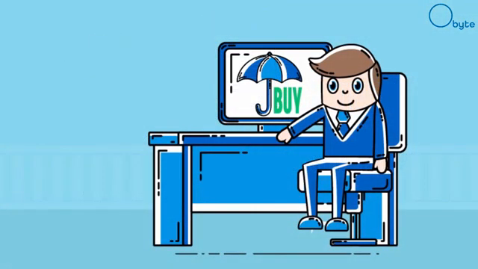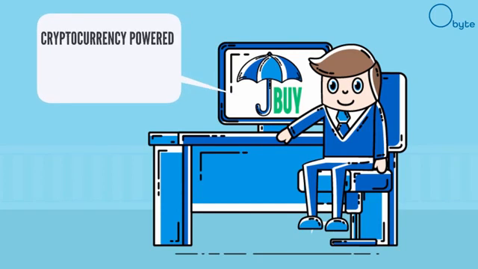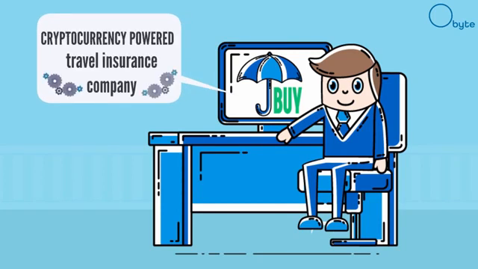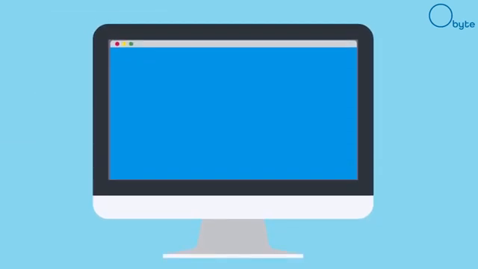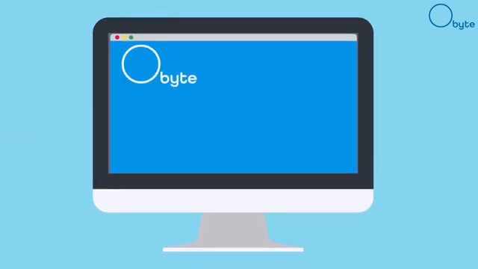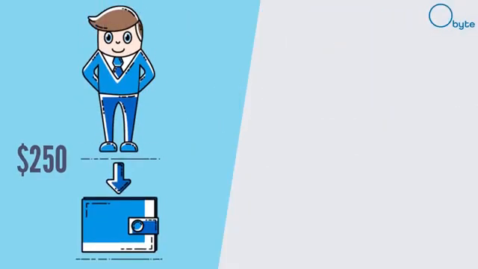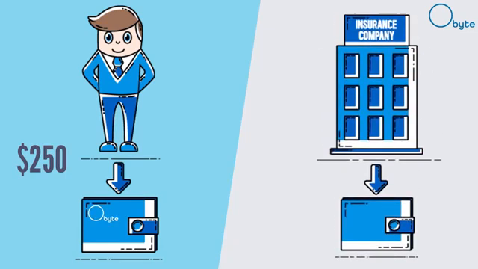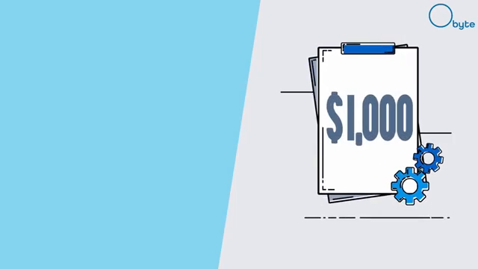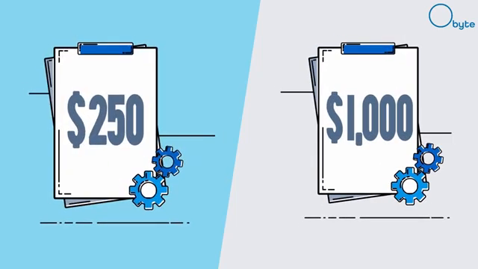Before going on holiday, Ben buys a travel insurance contract, but this time he buys from a cryptocurrency-powered travel insurance company which uses smart contracts. The travel insurance company uses the Obite cryptocurrency platform to sell insurance via smart contracts. Ben puts $250 worth of cryptocurrency into his digital Obite wallet. The travel insurance company puts $1,000 worth of cryptocurrency into their digital Obite wallet. They put more money in, $1,000 versus Ben's $250, because they believe the hurricane is unlikely to hit Miami.